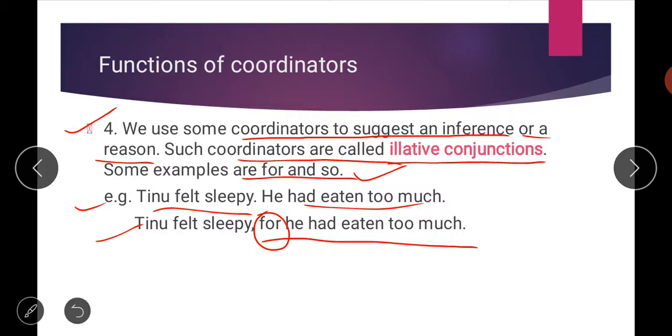So like this there can be at least 2-3 answers for one statement. If you have different answers, even then there is no problem, your answer may be right. So there can be more than one answer for these kinds of sentences, like Tinu felt sleepy because or for he had eaten too much. So I hope it is clear to all of you.